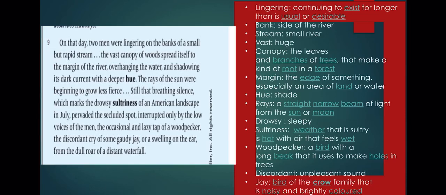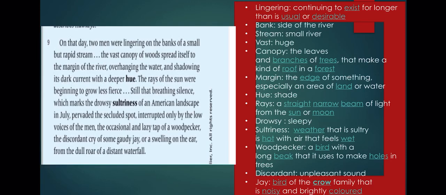Still, that breathing silence, which marks the drowsy sultriness of an American landscape in July, pervades the secluded spot, interrupted only by the low voices of the men, the occasional and lazy tap of the woodpecker, the discordant cry of some gaudy jay, or swelling on the air from the dull roll of a distant waterfall.